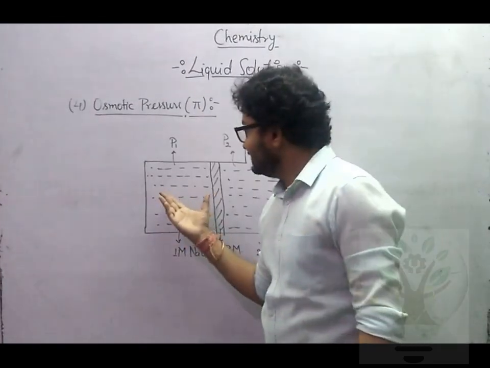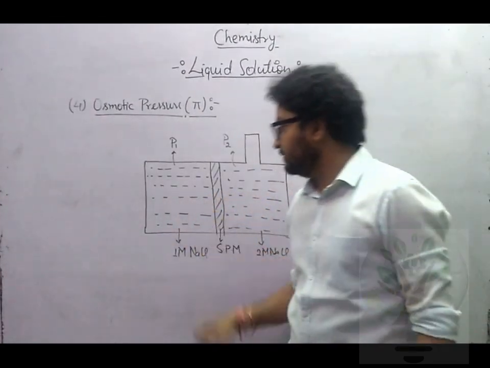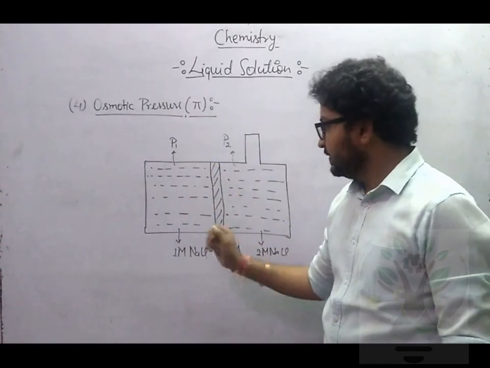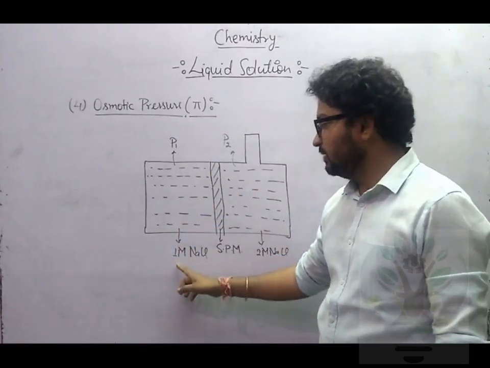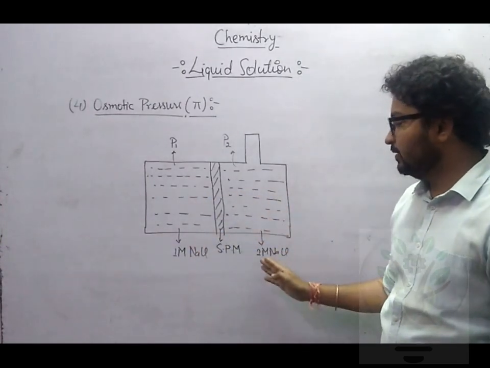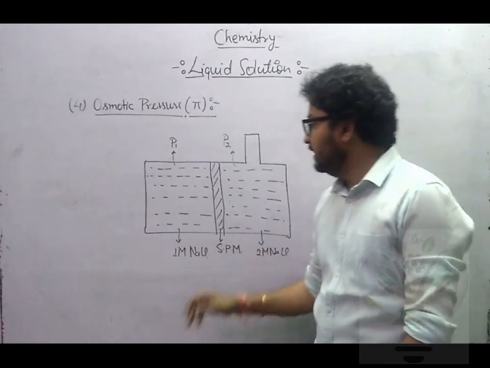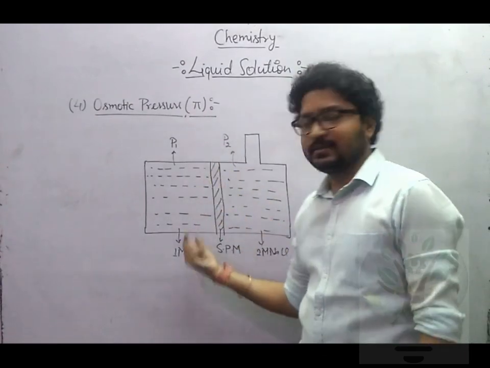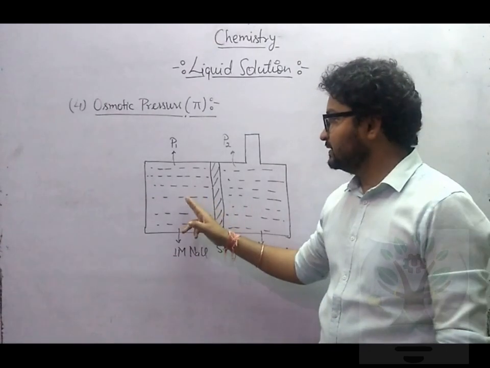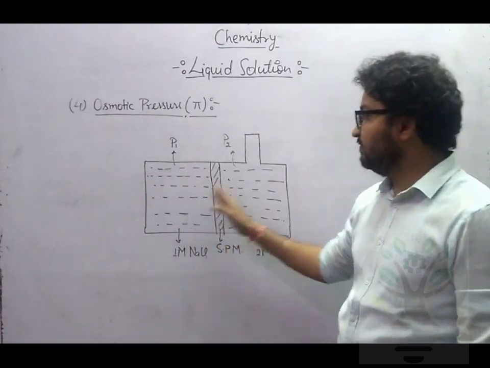Now let's consider this arrangement. What I have done here, I have placed the SPM. Here is a container which has 1 molar NaCl on the left side. I have another container which has 2 molar NaCl on the right side. These two are separated by this SPM. Net movement of solvent will take place from left to right.